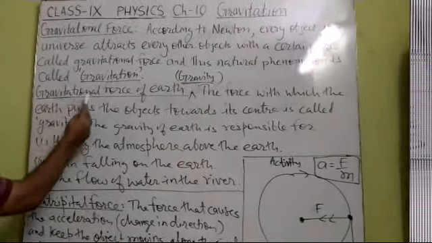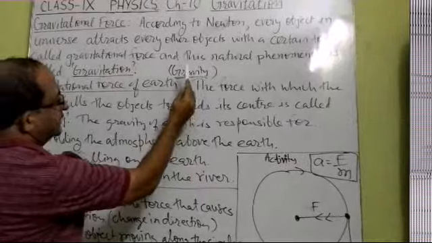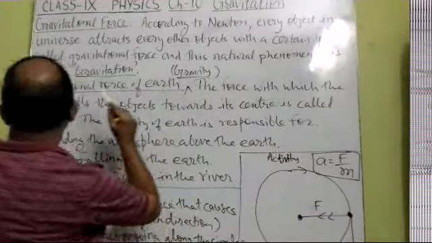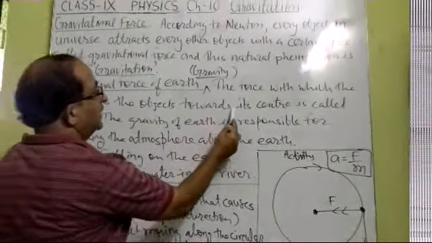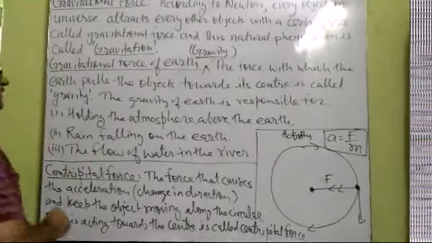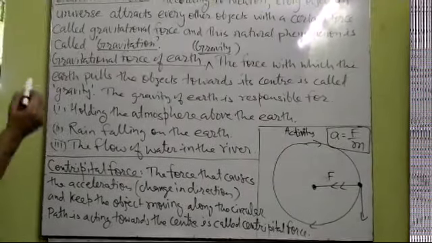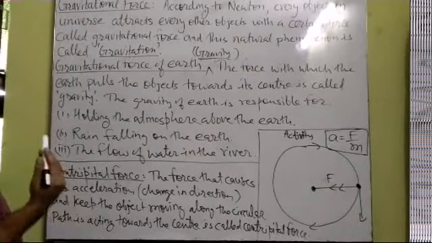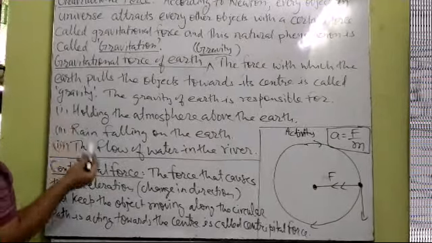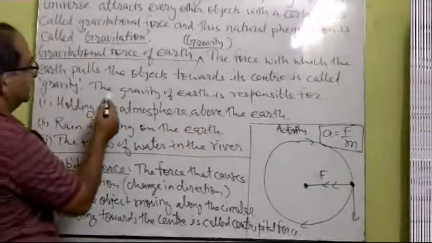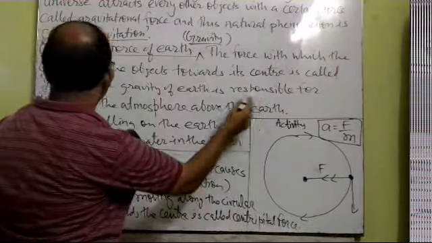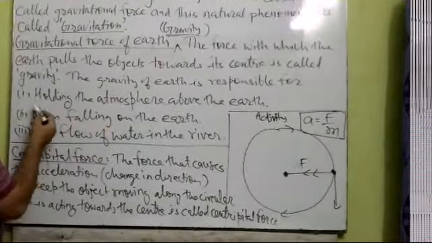Now we shall define the gravitational force of earth, which is also called gravity. The force with which the earth pulls an object towards its center is called gravity. The force by which any object is attracted towards the center of earth is also equal to its weight, and this weight is called gravity. The gravity of the earth is responsible for the following phenomena.